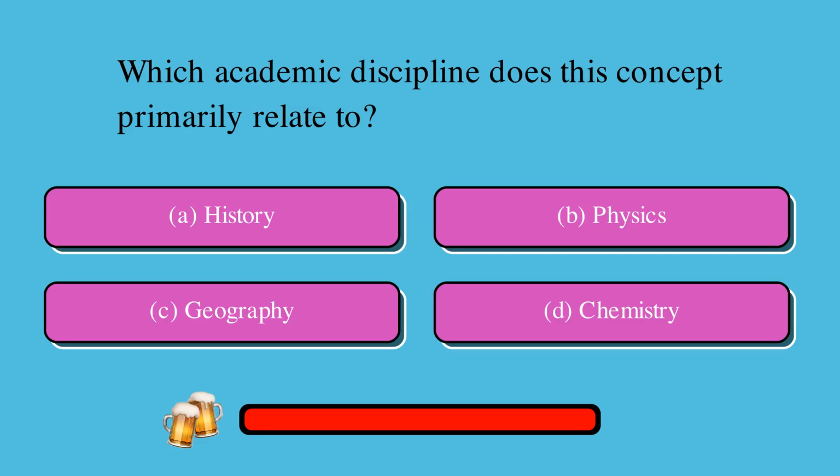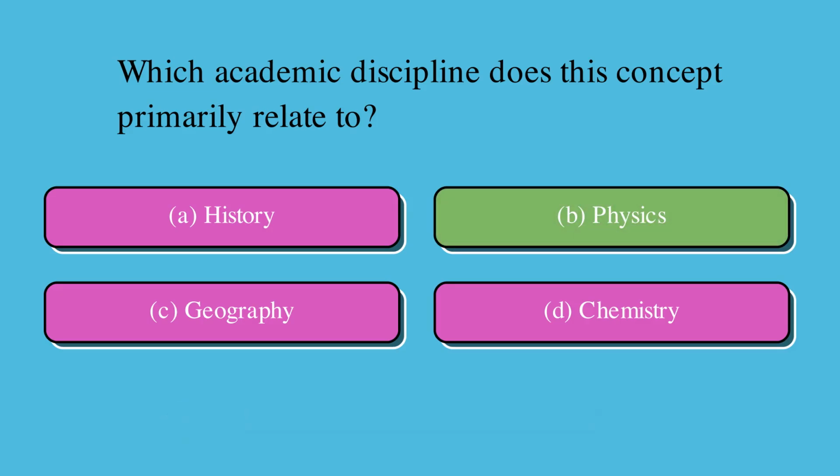Which academic discipline does this concept primarily relate to? Is it A, history, B, physics, C, geography, or D, chemistry? The correct answer is B, physics.